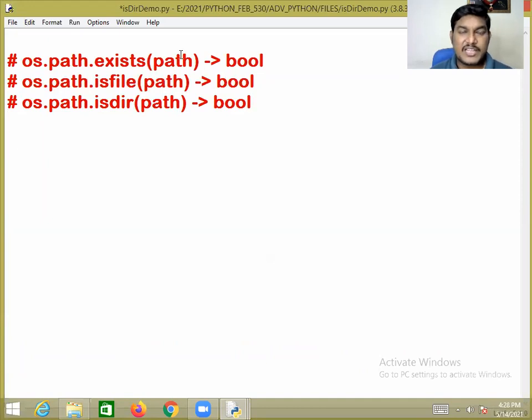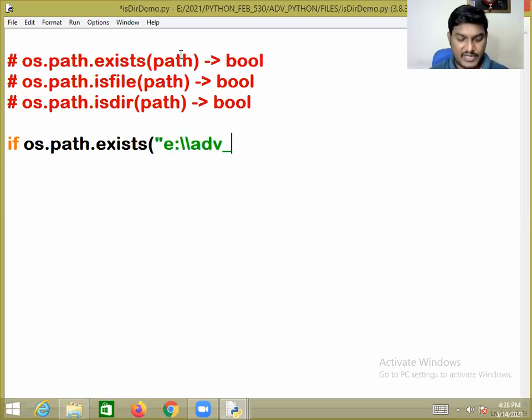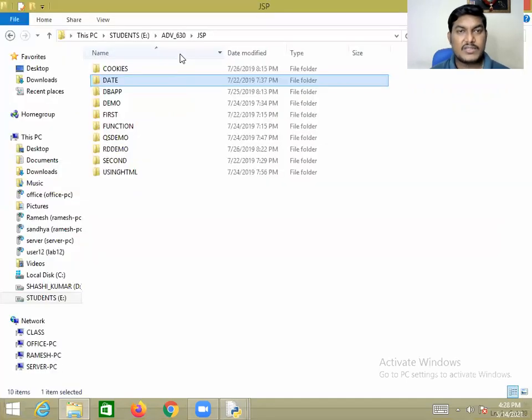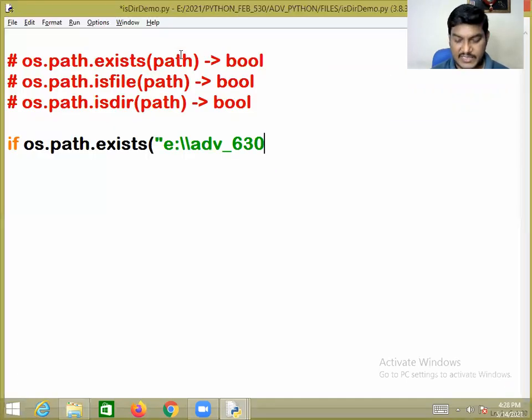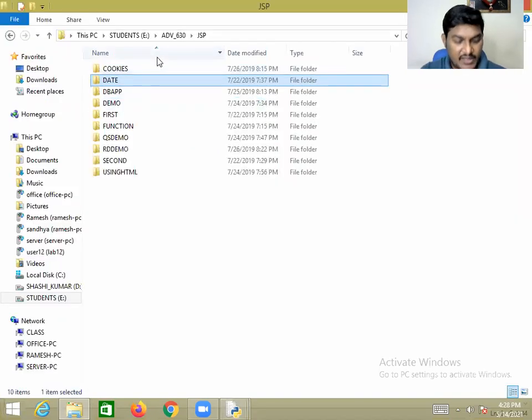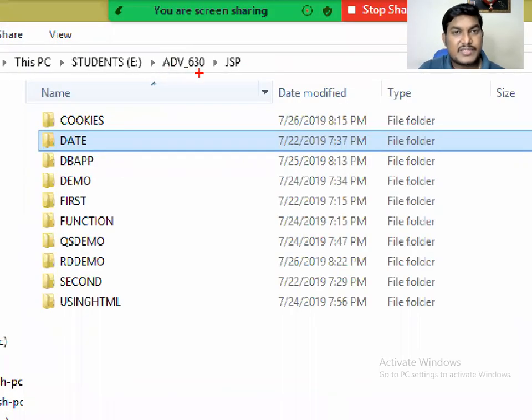So what is my requirement first? os.path.exists. What is the location? E drive, adv_630. Whatever location you want, adv_630. Instead of JSP, there is a data set. Instead of that JSP folder, date. You can check it out, dear friend. So in the E drive adv_630 JSP, there is a date.